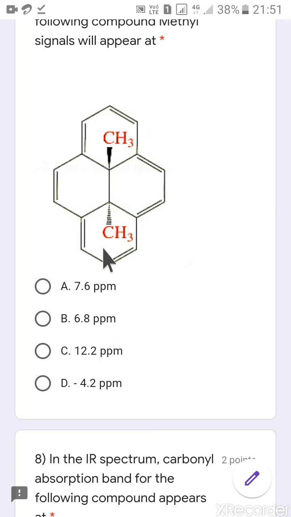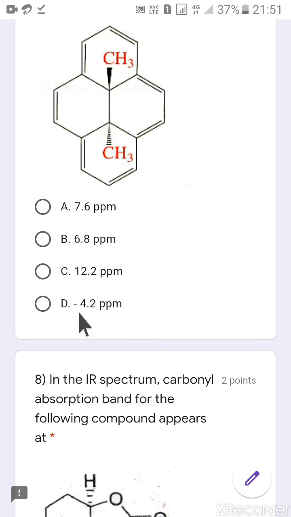Due to this induced magnetic field, these methyl groups are shielded, and this will protect this methyl group from the applied magnetic field. So wherever there is an inside proton in this ring system, there will be shielding or protection of these protons. This methyl group surprisingly shows the signal at minus 4.2 ppm.